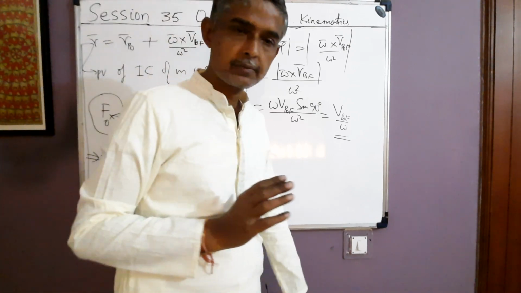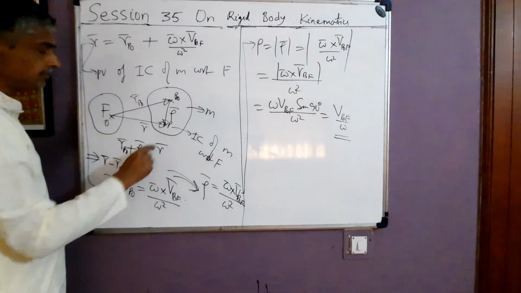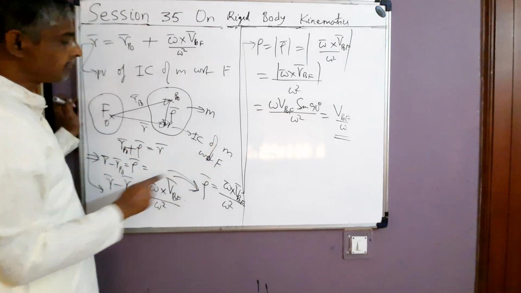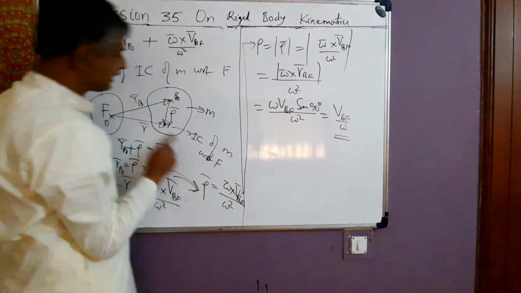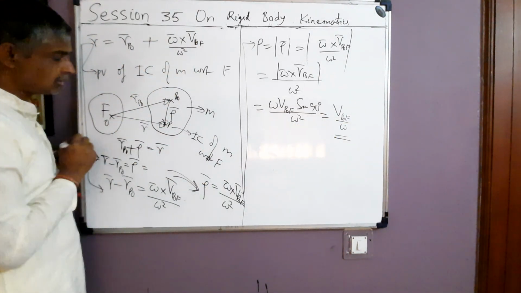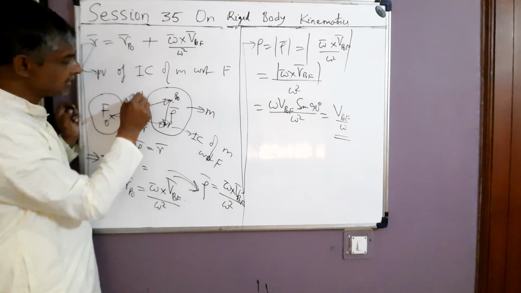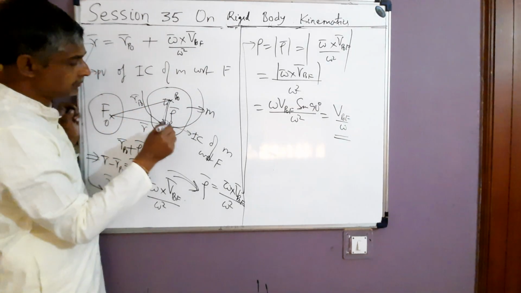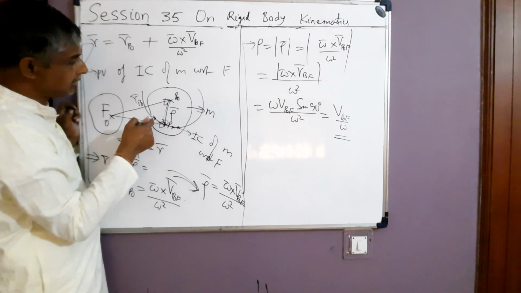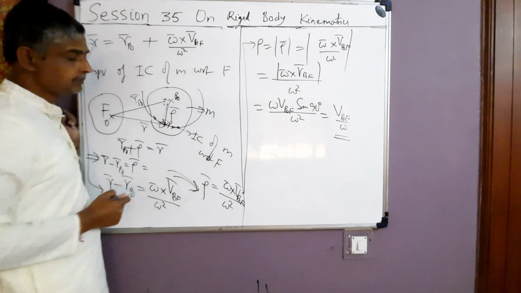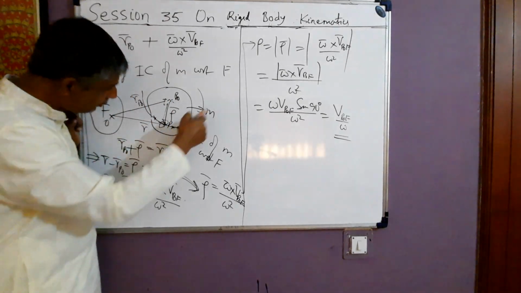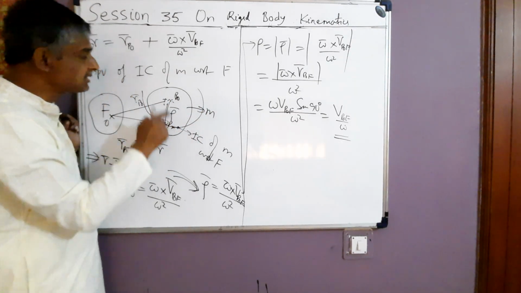For example, if you take P naught as center and draw a circle of radius rho, all points on this circle are at a distance of rho from P naught. Now, among all these points, which point of the body M is the IC?